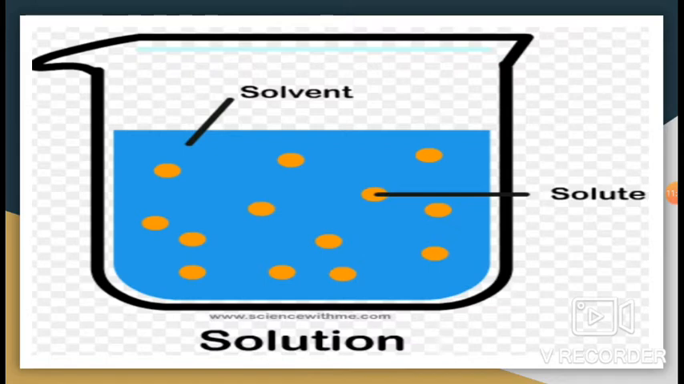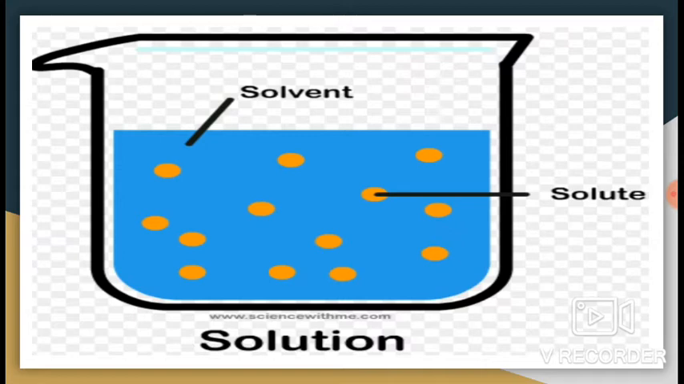Now let's revise what is solute, solvent and solution. A solution is formed when two or more substances mix together such that they are evenly distributed. The substance that dissolves is called the solute. The substance in which the solute dissolves is called the solvent. A solute and solvent together form a solution. If we add salt to water, the water turns salty.